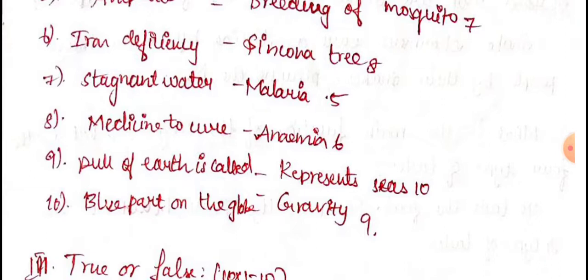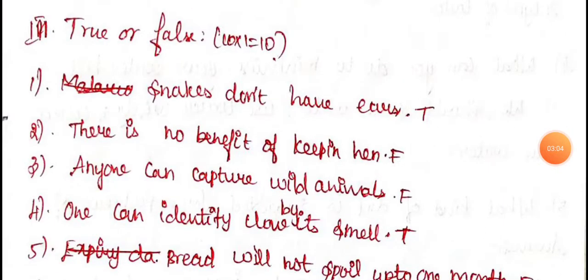Pull of earth is called gravity. Blue part of the globe. It represents seas. Next, third Roman is true or false.